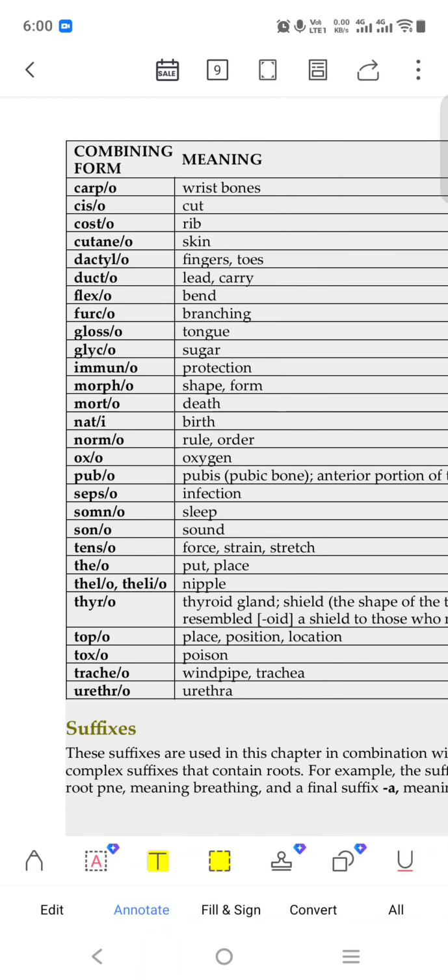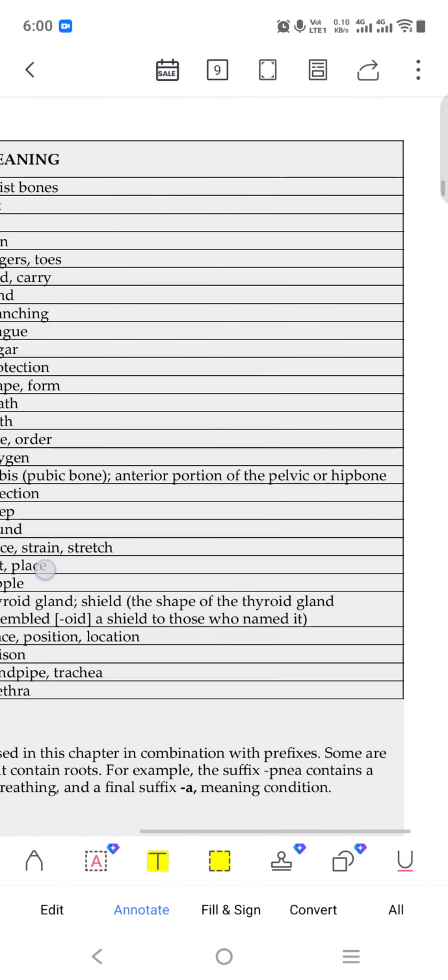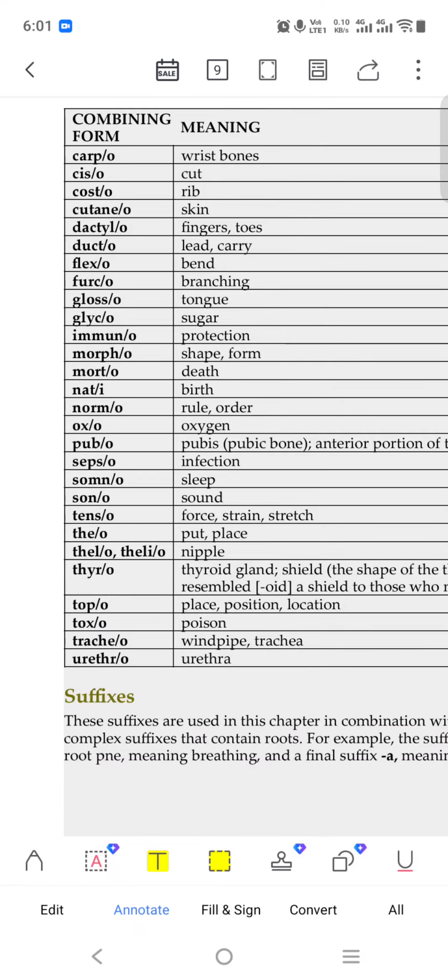Oxy means oxygen. Pubo means pubic bone, the last bone in our body, the entire portion of the pelvic or hip bone, that is pubic. And septo, sepsis means infection. Somno means sleep. Sono means sound. Tenso means force, strength, stretch.